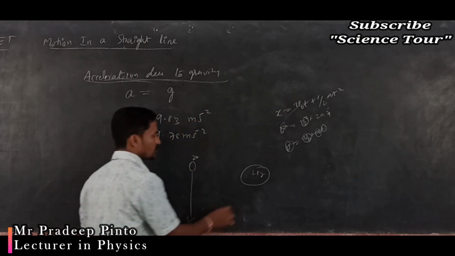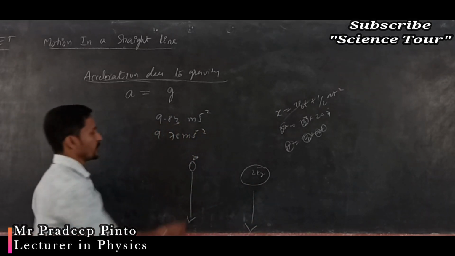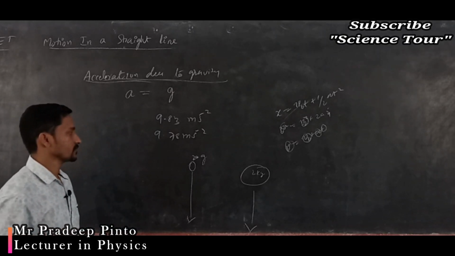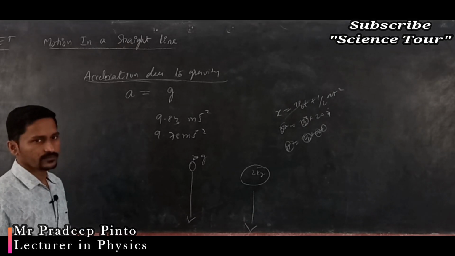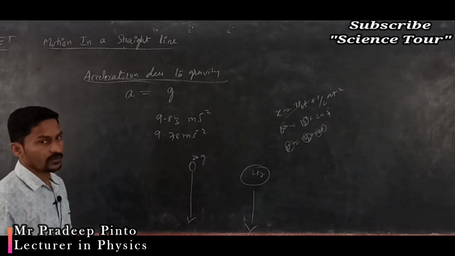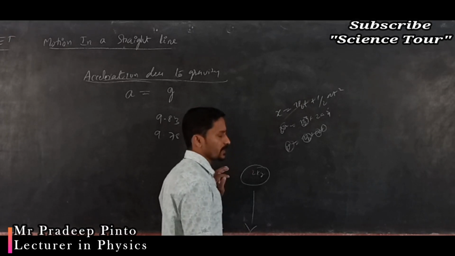Which one is going to reach the earth first? 2 kg or 20 grams? Which one? You say 2 kg. Someone will say 20 gram, or someone will say both. It's both, right? Because simply we can say, there is no need to do the experiment.